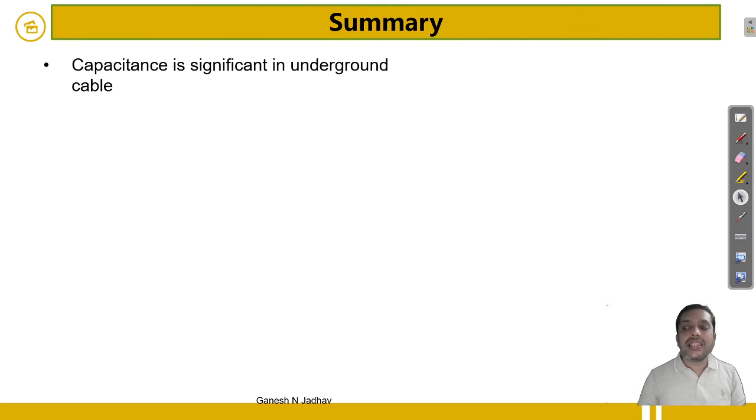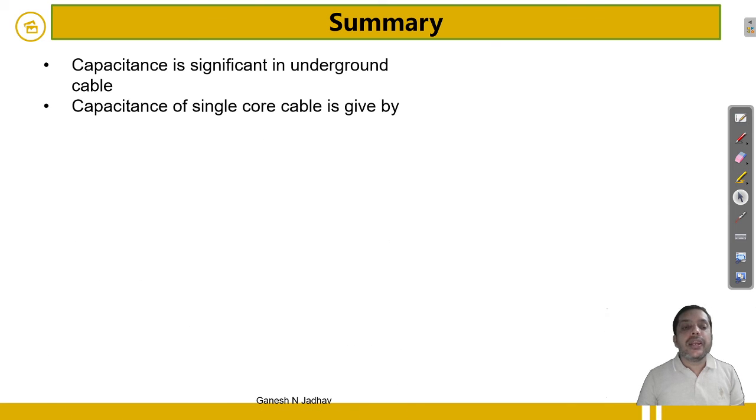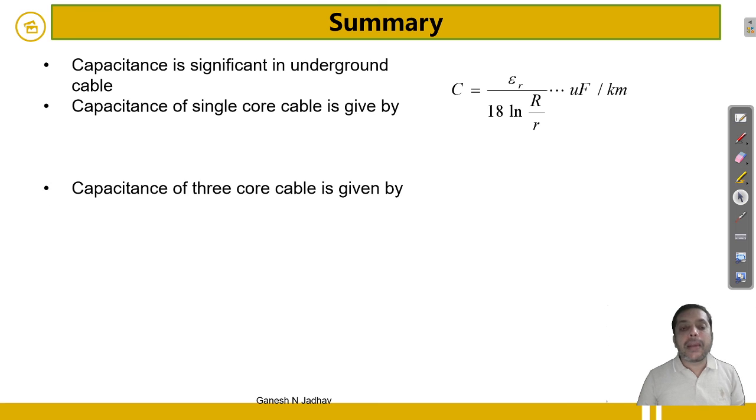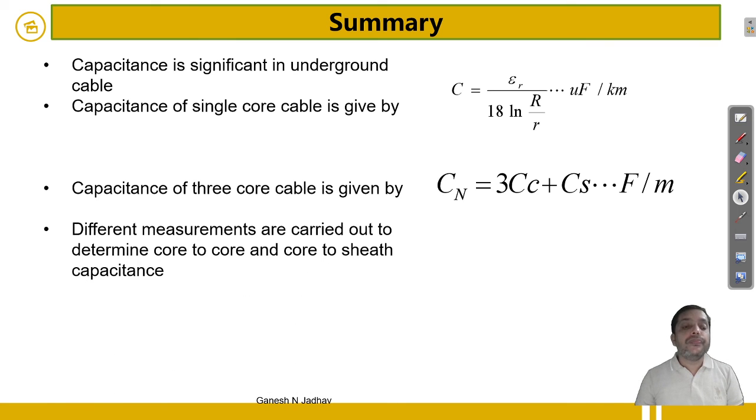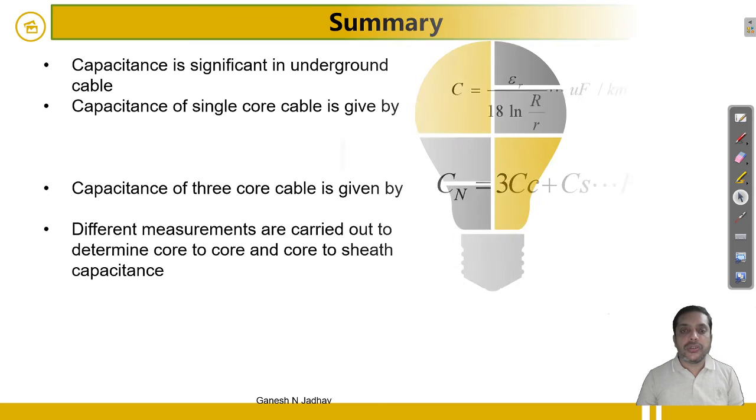So let's summarize all the points together. Capacitance is significant in underground cable. The capacitance of a single core cable is given by C equal to epsilon r divided by 18 natural log of R by r, microfarad per kilometer. The capacitance of the three core cable with respect to neutral is given by 3CC plus CS farad per meter. Different measurement techniques are carried out to measure the core to core and core to sheath capacitance, that is, the CC and CS capacitance can be measured.